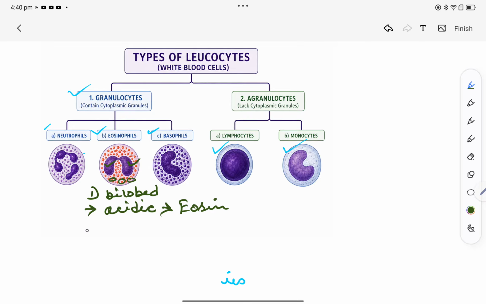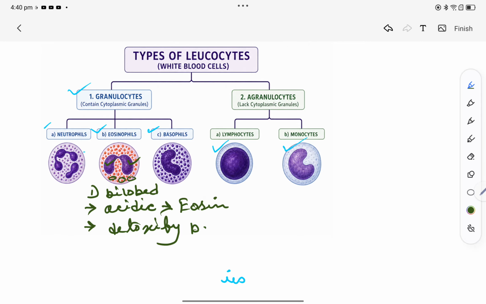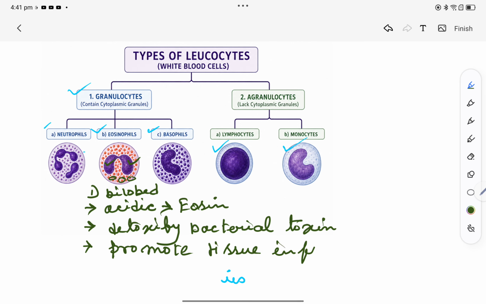Okay, now what is their function? Their function is to detoxify bacterial toxin, and promote tissue inflammation. Fine. So that was eosinophil.